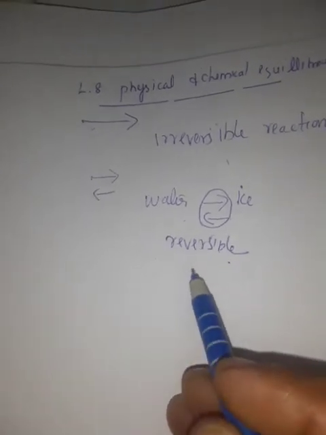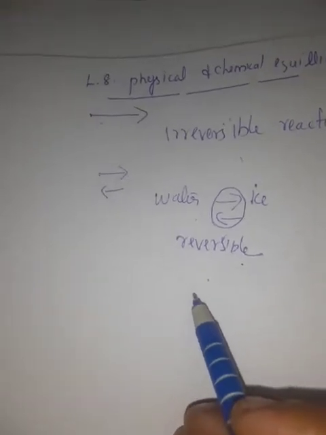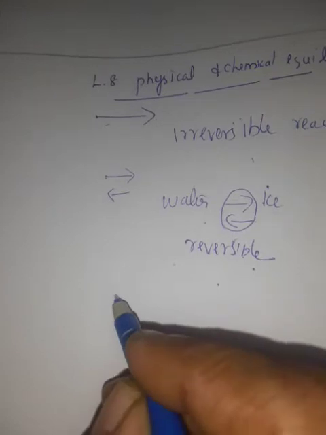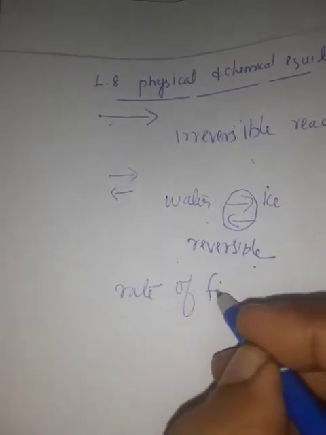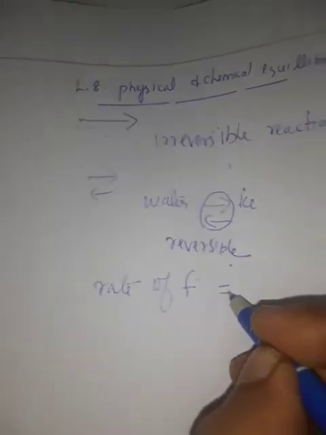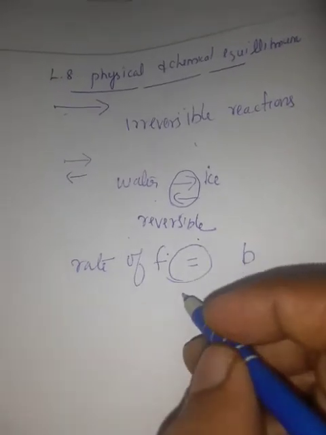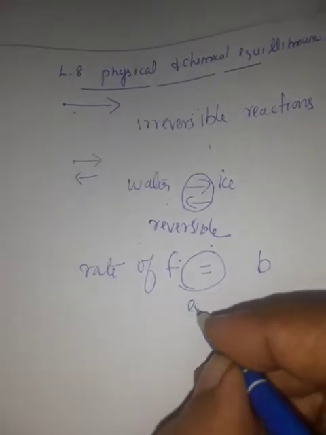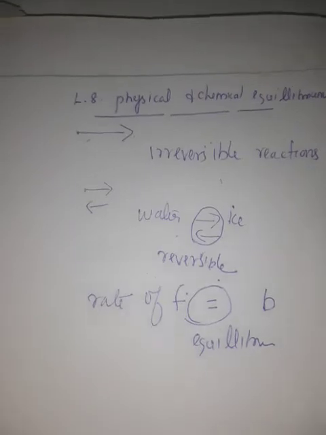At a particular stage, the rate of the forward reaction becomes equal to the rate of the backward reaction. In such a situation, the reaction is said to be in equilibrium.